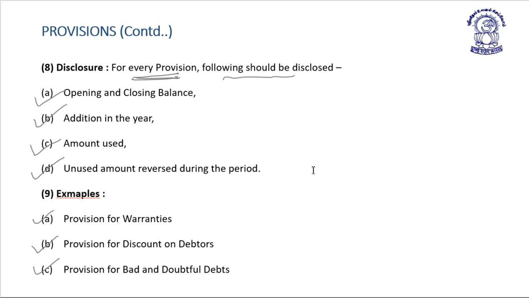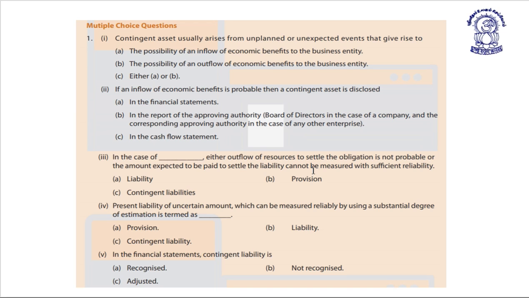Now, at the last, we discuss multiple choice questions given by the ICAI in the study material. A contingent asset usually arises from an unplanned or unexpected event that gives rise to a possibility of inflow of economic benefit, a possibility of outflow of economic benefit, or either A or B.